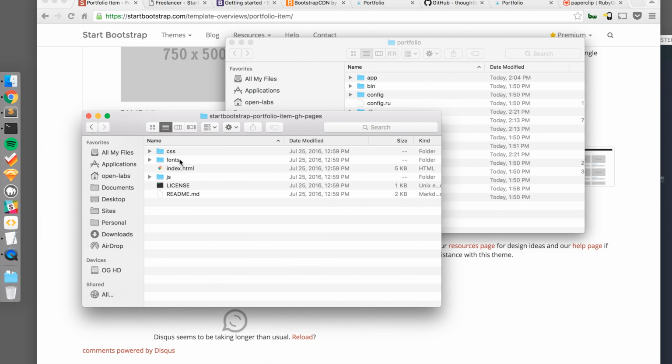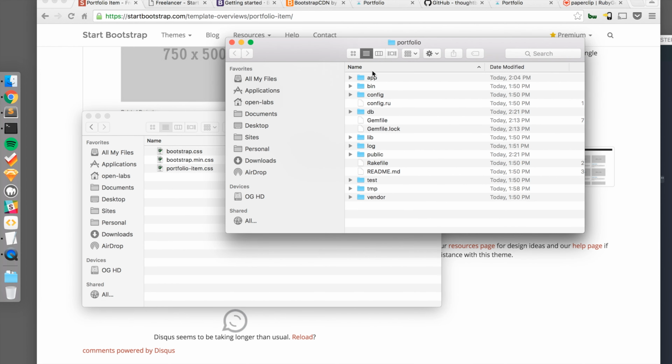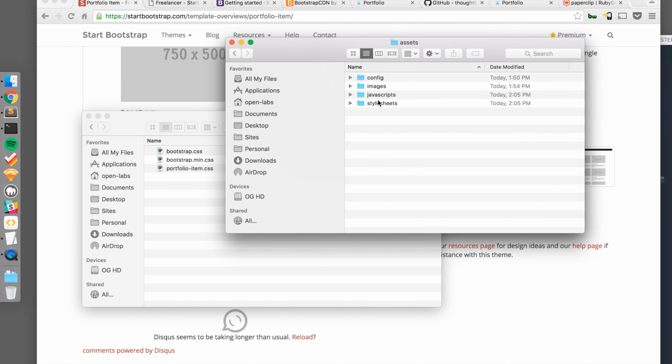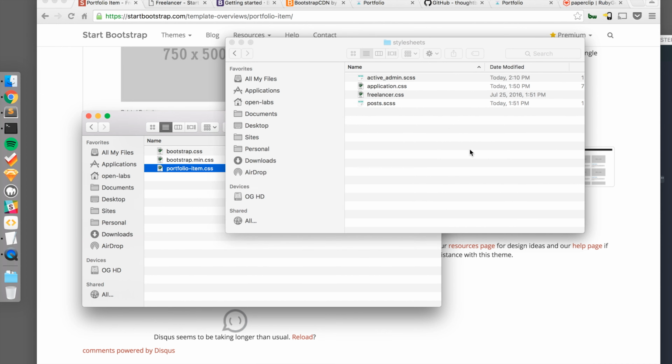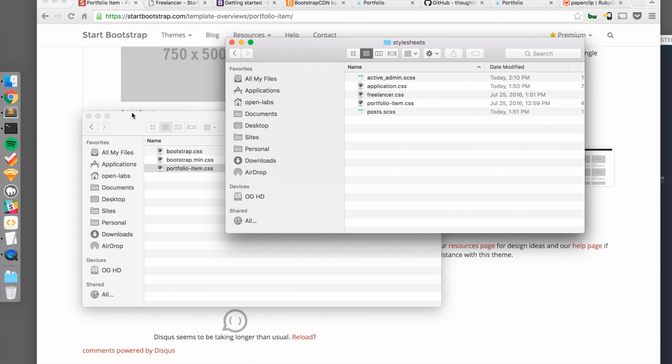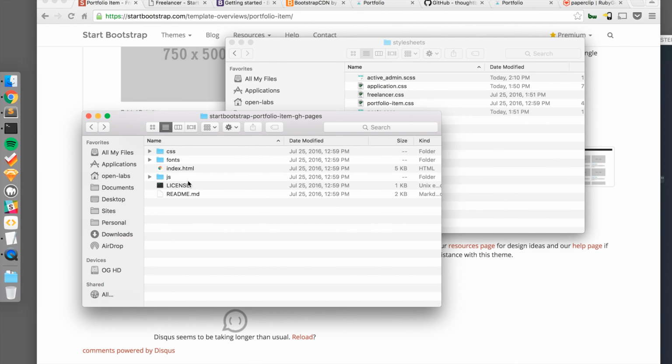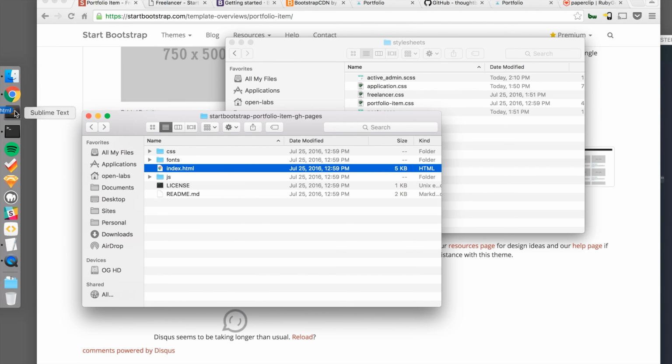So here, let's see the CSS that's included. We have portfolio item.css. Let's add that to app, assets, stylesheets, portfolio item.css. And that's all we'll need from this one since it's just one page. So we'll take the index.html and let's open this in Sublime Text.